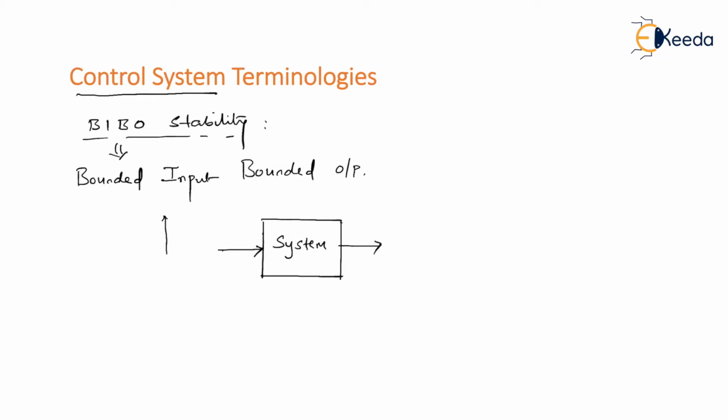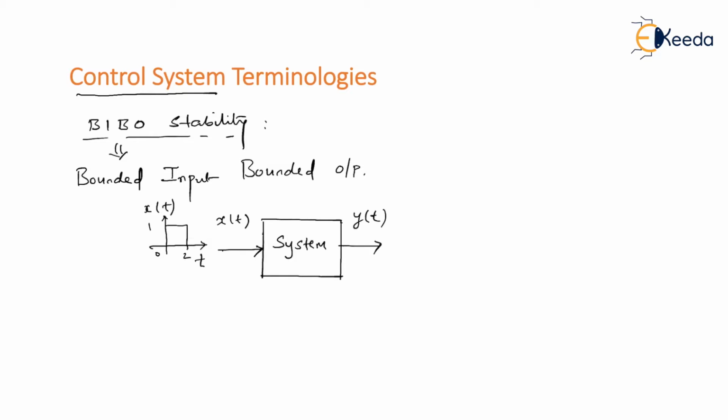For example, if I'm drawing some input over here like this, let me assume my input is x of t, and let me assume my output as y of t. So here I have tried to draw x of t with respect to time. Let us assume the amplitude is 1 over here, and let me assume up to 2 seconds I'm applying this pulse. So in this x of t pulse, as you can see, the maximum amplitude is 1 and the minimum amplitude is 0. I mean to say, here amplitude is nowhere approaching infinity.